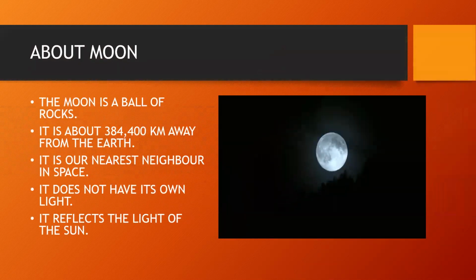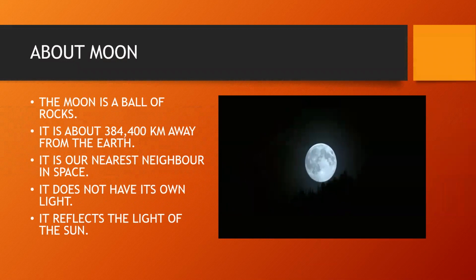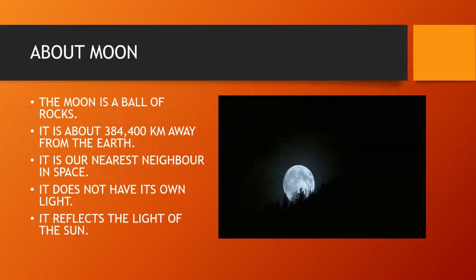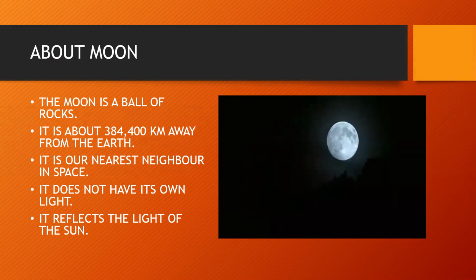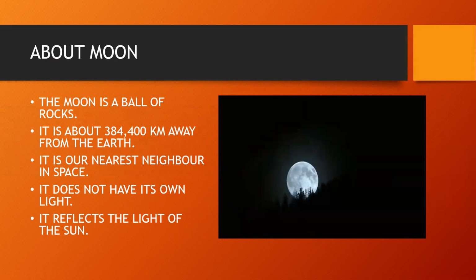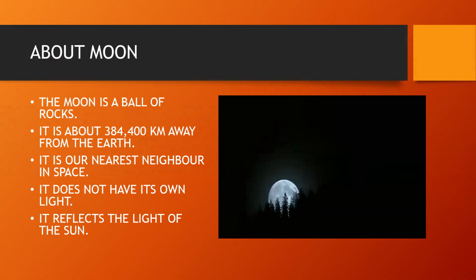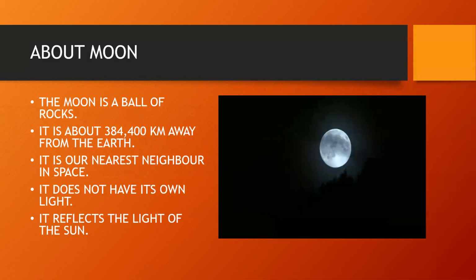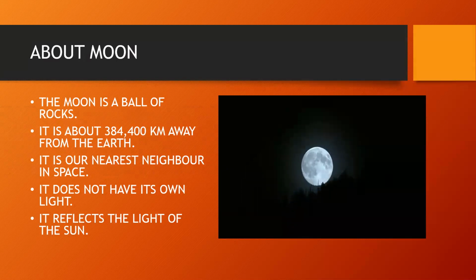The moon is a ball of rocks about one quarter the size of the earth. It is about 3,84,400 kilometers away from the earth and is our nearest neighbor in space. That is why it appears so big from the earth. Although the moon is the brightest object in the sky, it does not give out light of its own. It reflects the light of the sun.